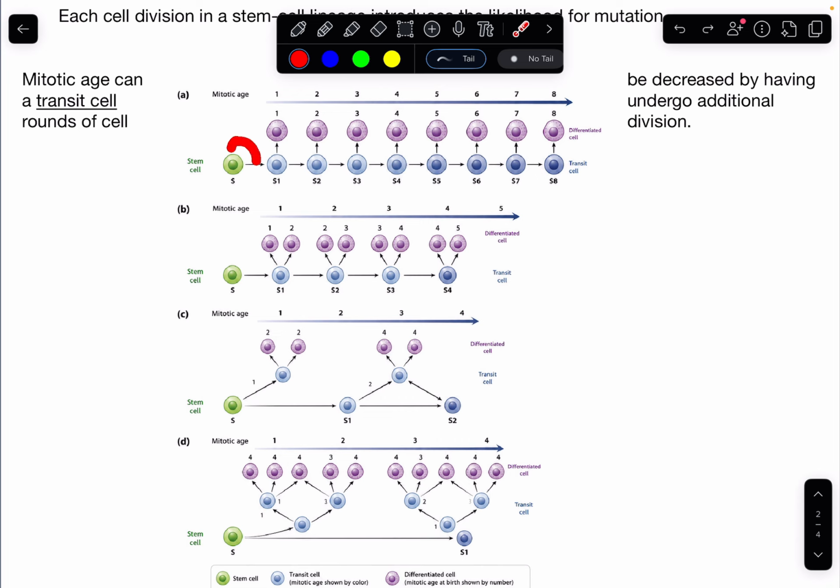One of those divisions has to renew the stem cell, and then the stem cell differentiates straight into a differentiated cell. And if it does that many times throughout its life cycle, you're introducing more and more cell divisions, which can increase the likelihood of a mutation occurring.